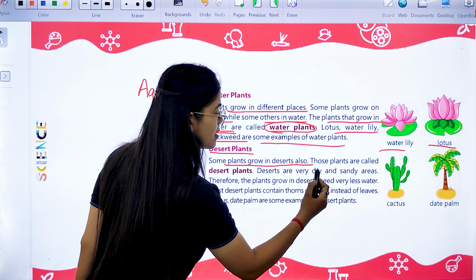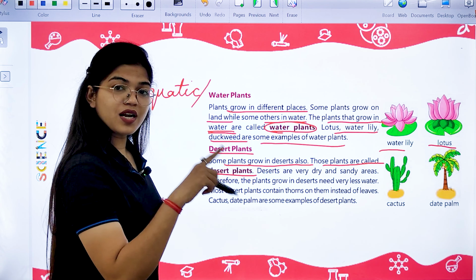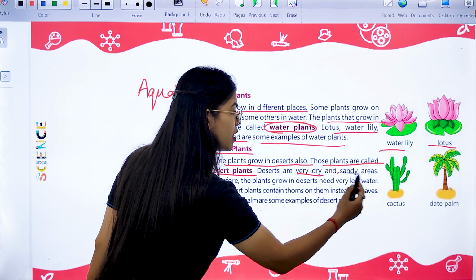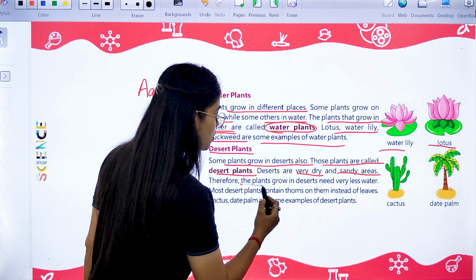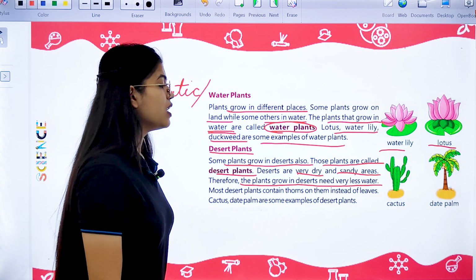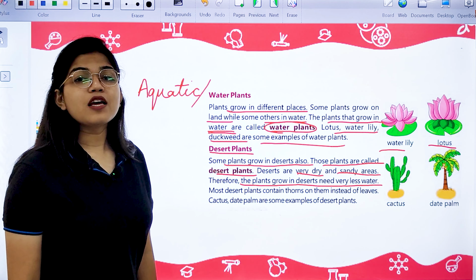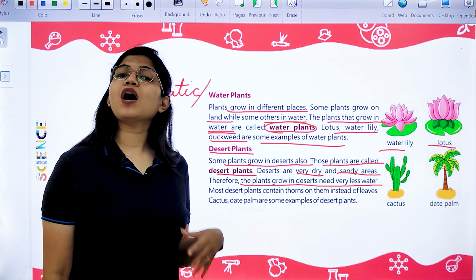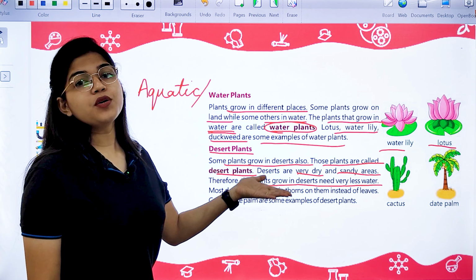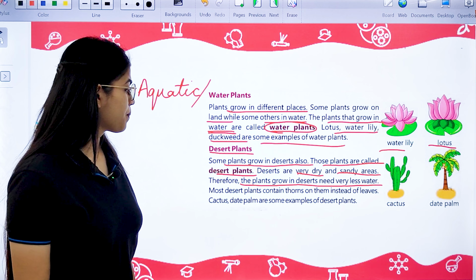Some plants grow in deserts also, and these are known as desert plants. Deserts are very dry, sandy areas, and therefore the plants that grow there need very little water. These plants have to adapt themselves according to the climatic conditions of the deserts.